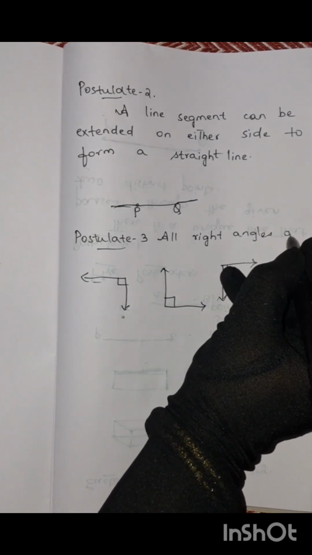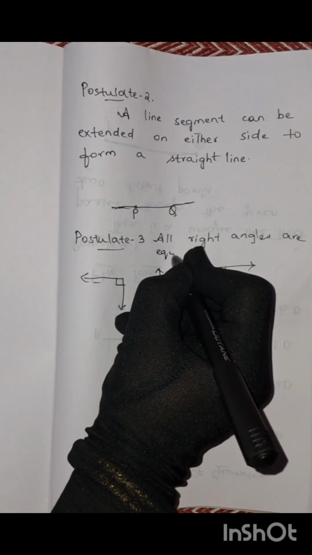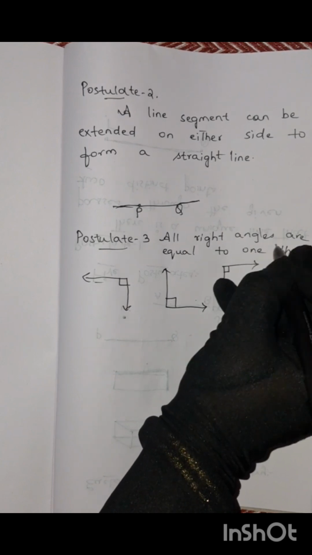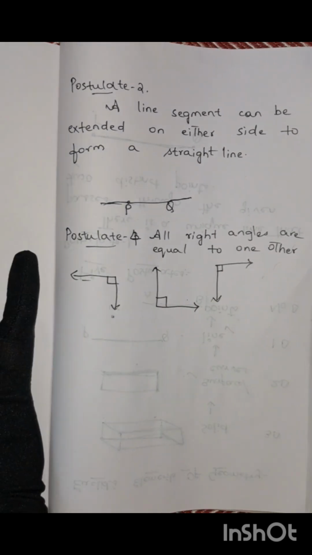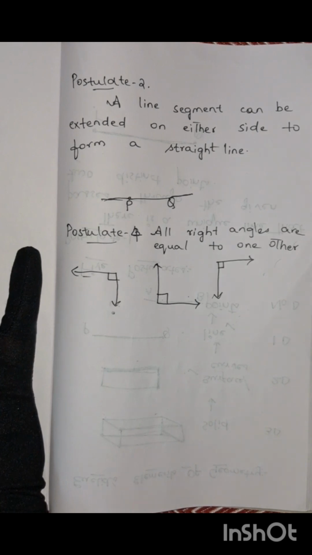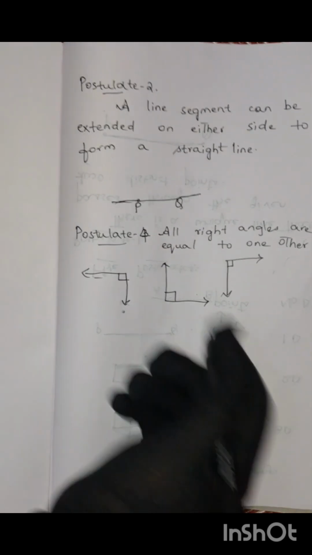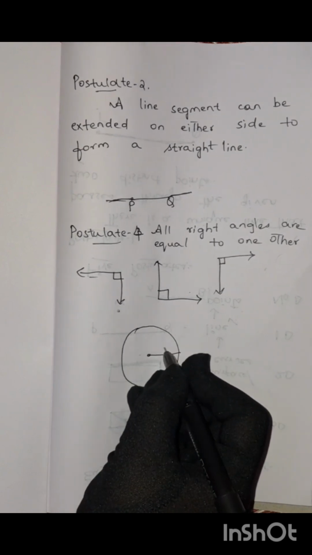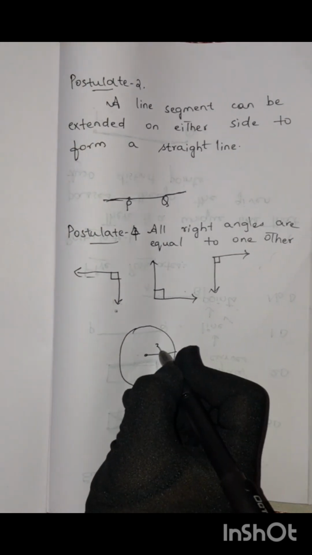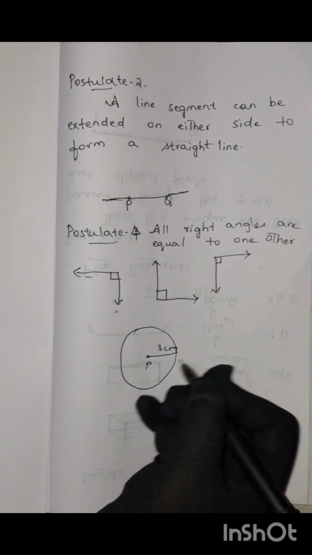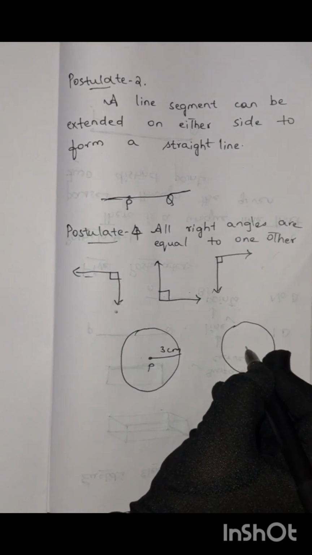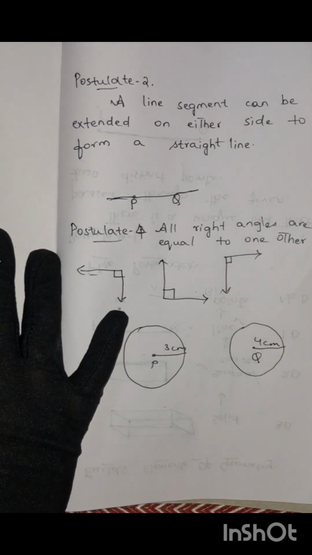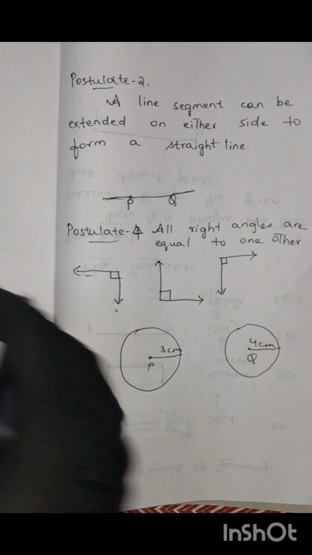All right angles are equal to one another. This is the fourth postulate actually. In the third postulate, what they are saying is, we can describe a circle with any center or radius. Suppose this is a circle, this is the center, and this is the radius, 3 centimeters. And this is also one circle, here this is the center, and the radius is 4 centimeters. So we can describe a circle with any center and radius.